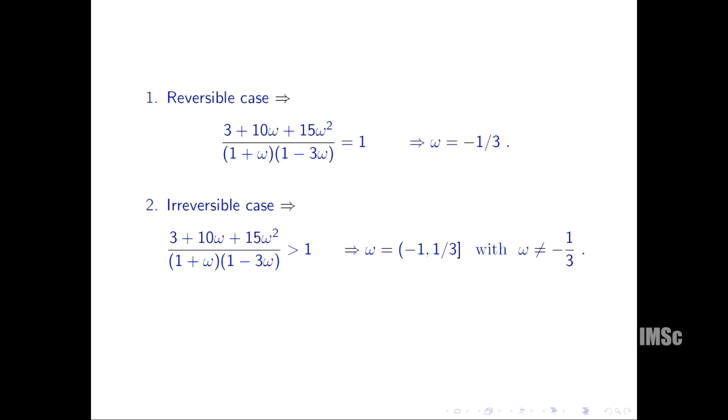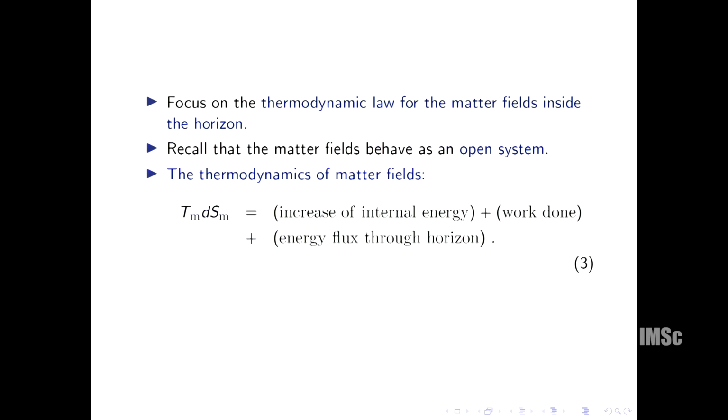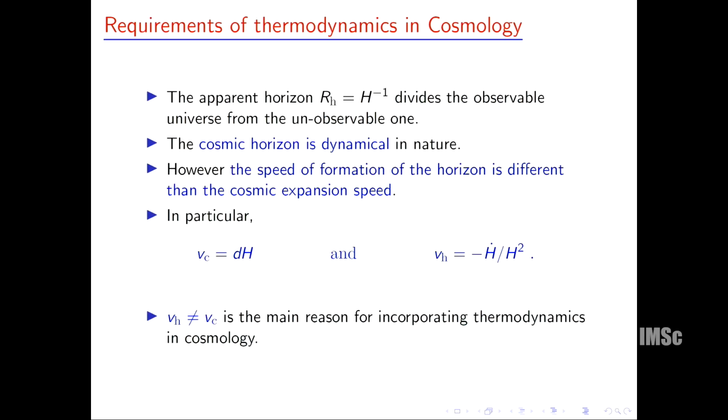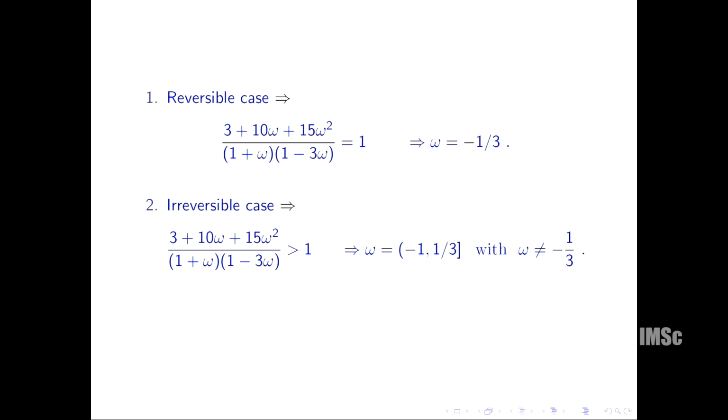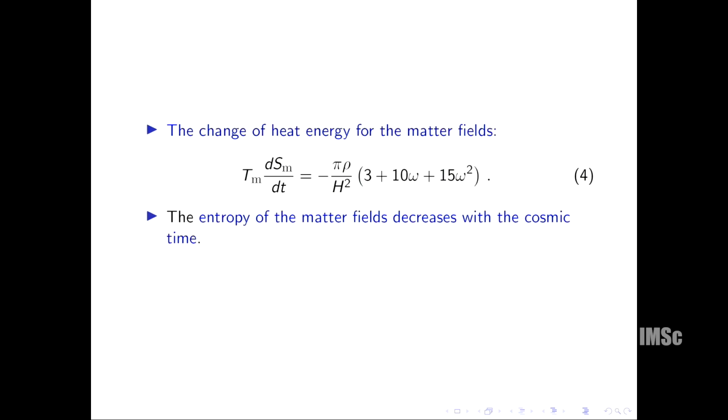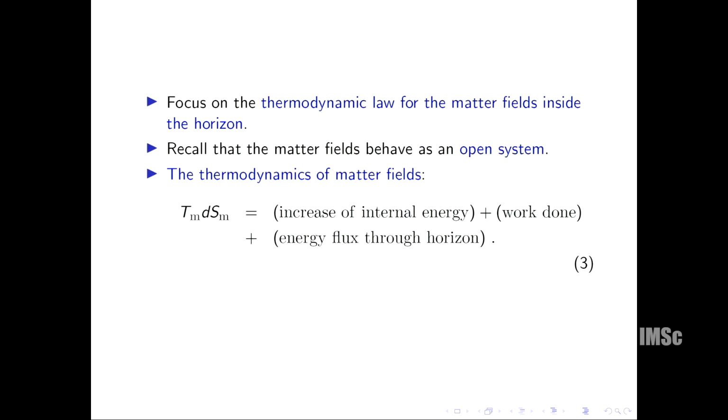And why is this the case? Because see, in the case of -1/3, these 2 speeds become equal, and that's why there will be no flux outside of the matter fields. In that case the heat rejected by the matter fields is exactly equal to the heat gained by the horizon. So that's why omega equals -1/3 is reversible, because there will be no outflux. The flux will be zero. This term becomes zero. Energy flux becomes zero for omega equals -1/3.